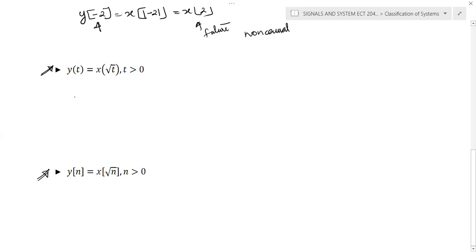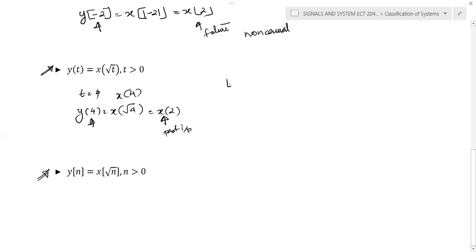Okay. For example, if you choose t is equal to 4, this becomes y of 4 equals x of root 4, because we need to evaluate only for t greater than 0. So we'll get x of 2. Okay. So we can conclude that here you can observe that the present output depends on the past value. X of 2 is past input, because the present input is x of 4, and here the condition is valid.